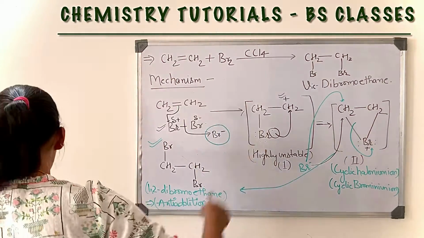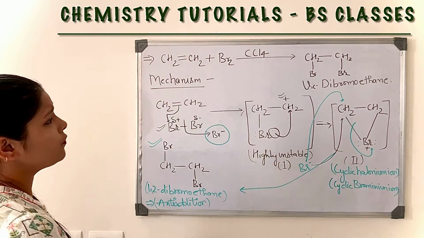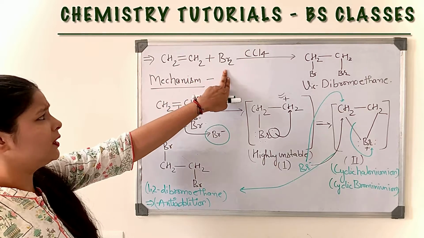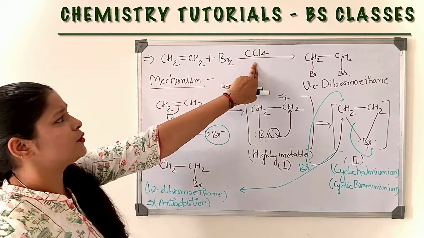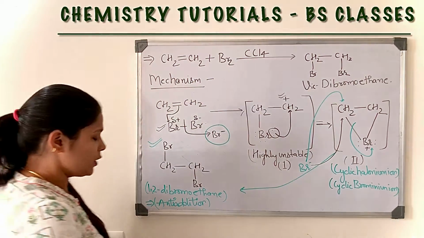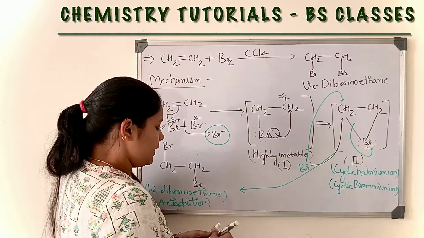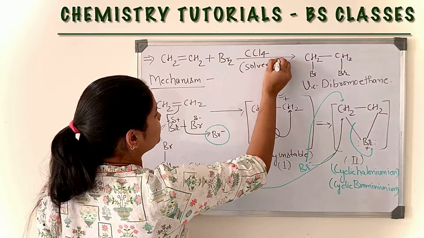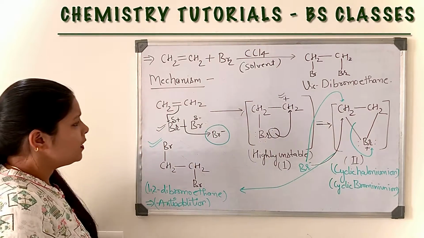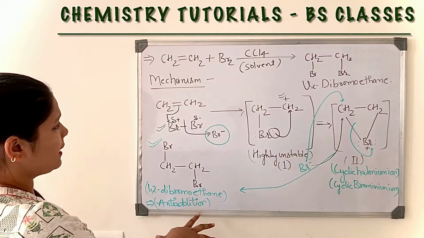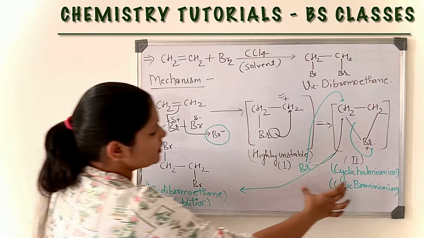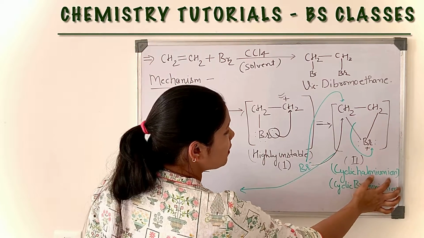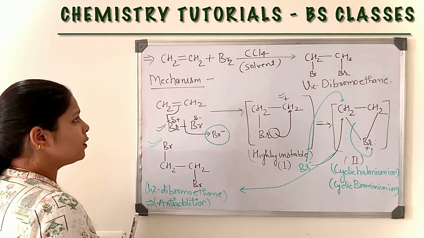Now this is the mechanism of formation of haloalkane from alkene on reaction with bromine in the presence of a solvent, that is carbon tetrachloride. In this case CCl4 acts as a solvent. Now this is the complete mechanism. This is the very important intermediate, that is cyclic halonium ion. Now come to another method.